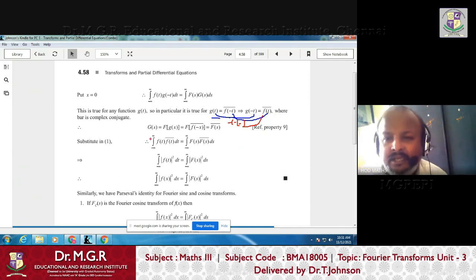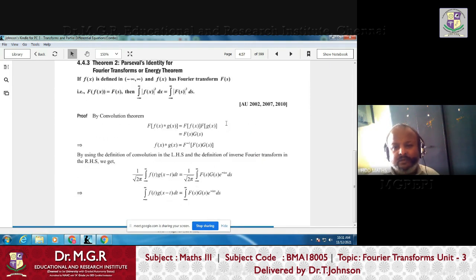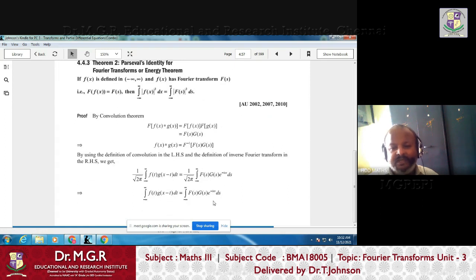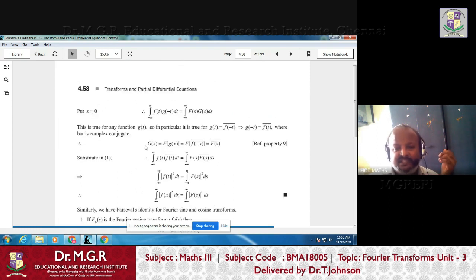Now we just consider one thing. As I told already, here only small f and capital F are there, so there is no need for small g and capital G. So we have to replace capital G and small g with something else. So they take g of s. What is g of x by definition? Capital G of x is nothing but the Fourier transform of small g of x. But what is small g of x? By definition, we now define small g of x as f of minus x bar. So now what is g of s? G of s is nothing but the Fourier transform of g of x, which is the same as the Fourier transform of f of minus x bar.